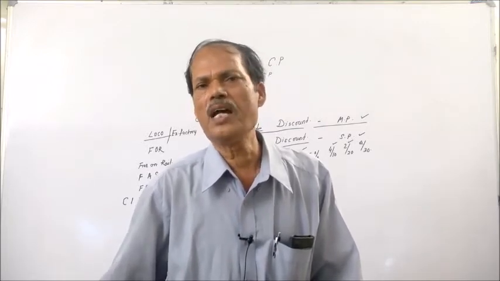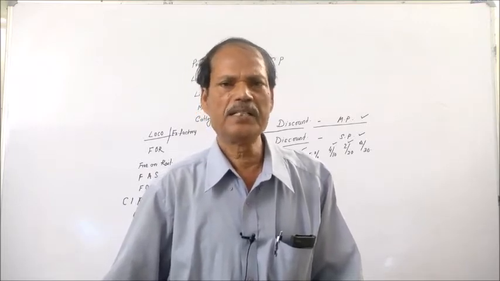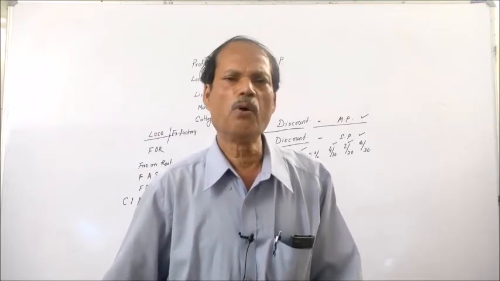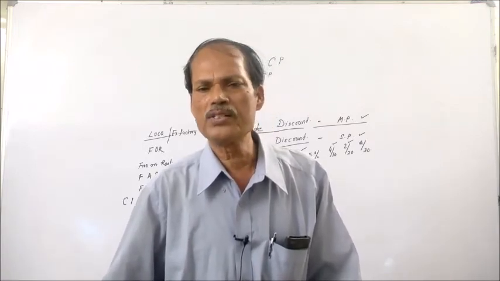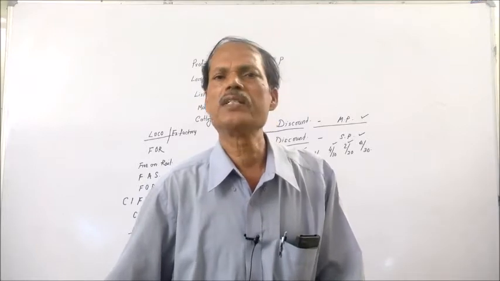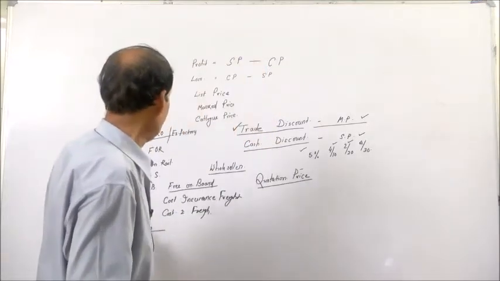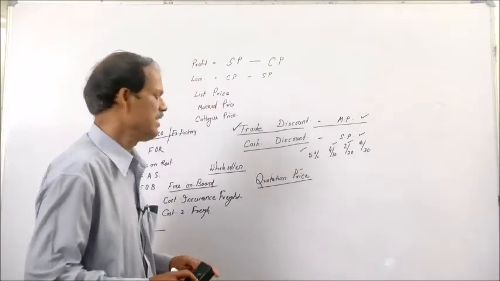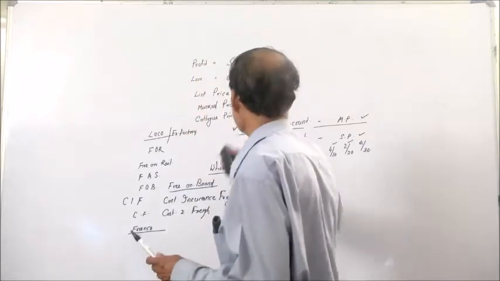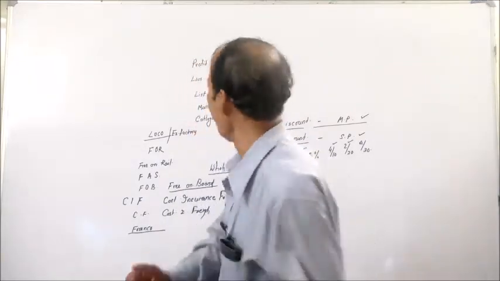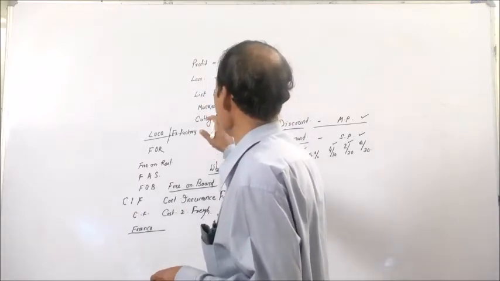That means all the charges, delivery charges, cost, insurance, freight, carriage, everything, port dues and export duty, import duty, all those things are included in the cost. These are the different prices.